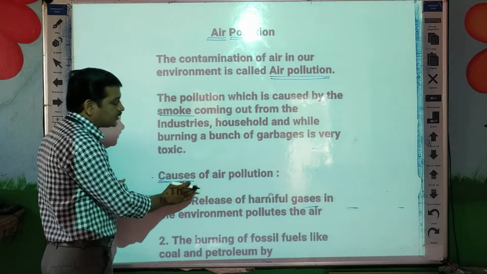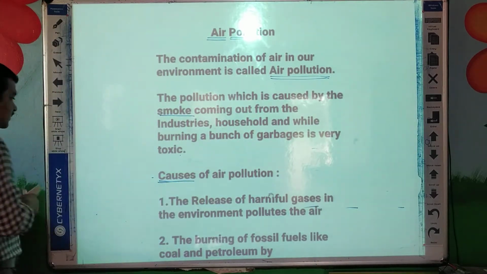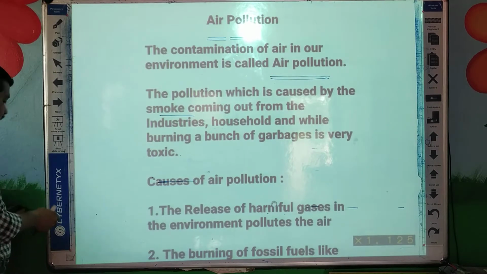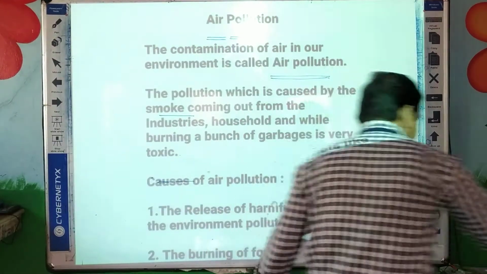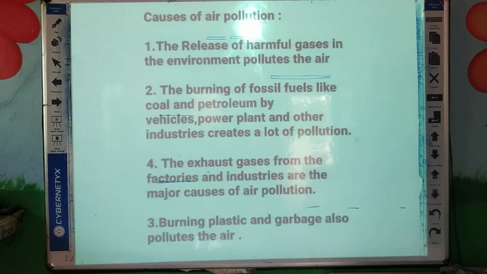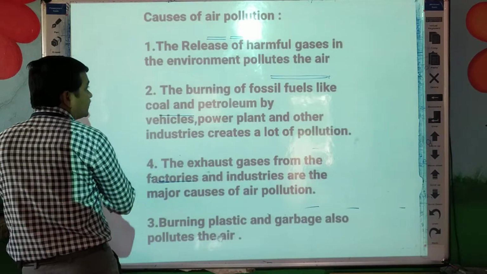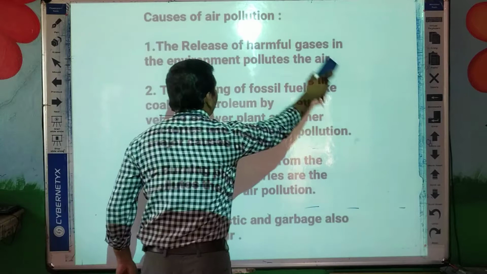What are the causes of air pollution? Now we'll see one by one. So first cause, what things are there that make the air impure? That is called the causes of air pollution. Now first one,